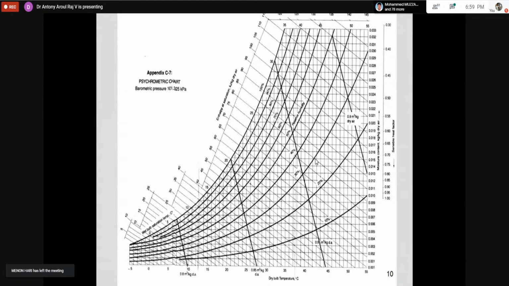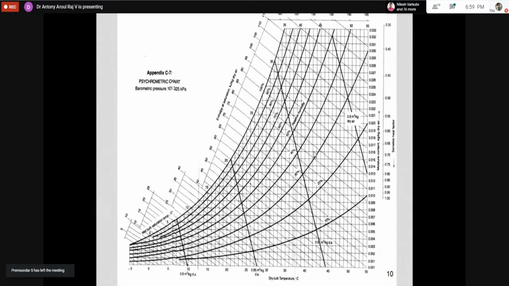We are not allowing heat to enter into the system, so we are isolating the system. That means the enthalpy will remain constant along this wet bulb temperature line or adiabatic saturation line. So that also we have to understand.